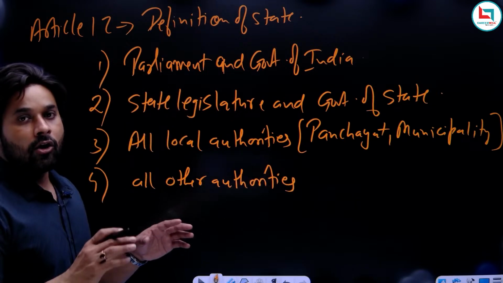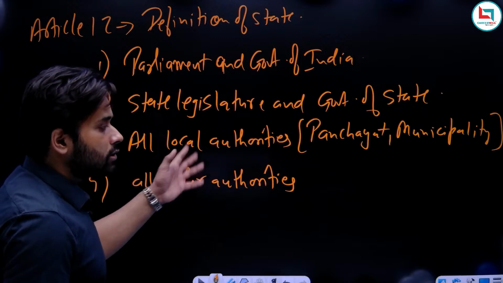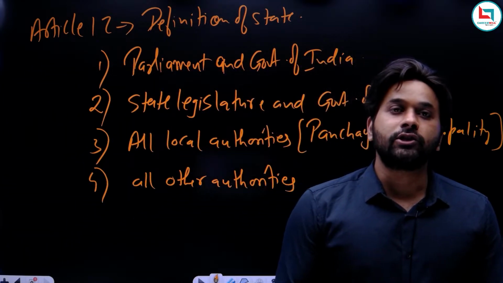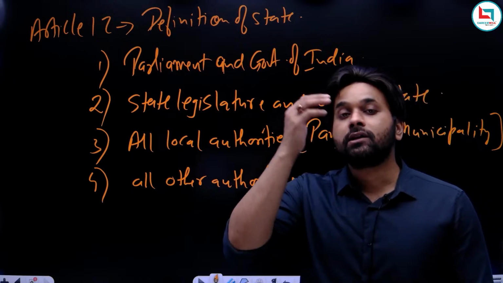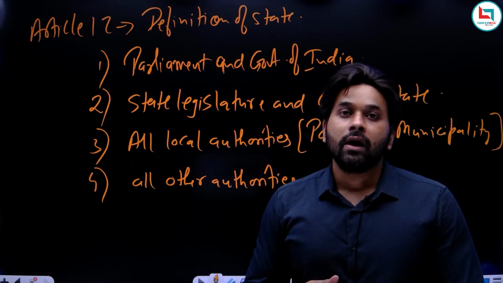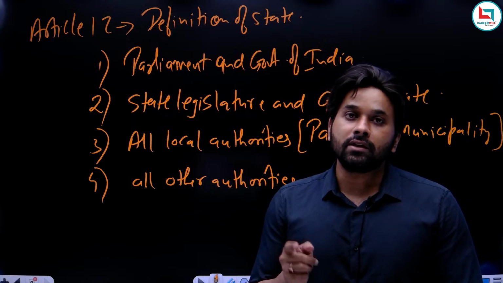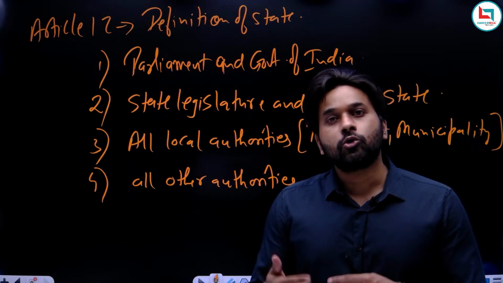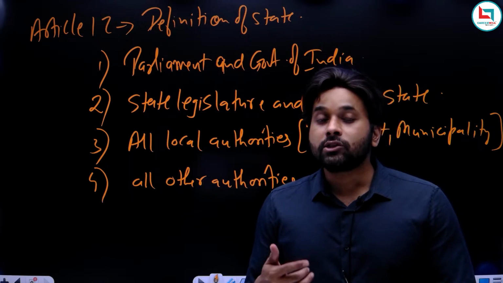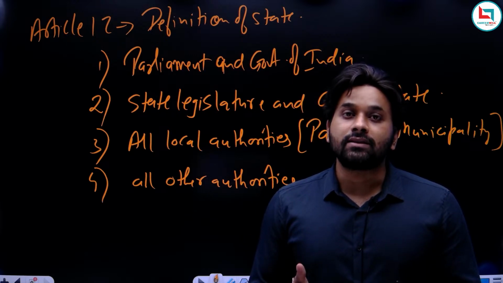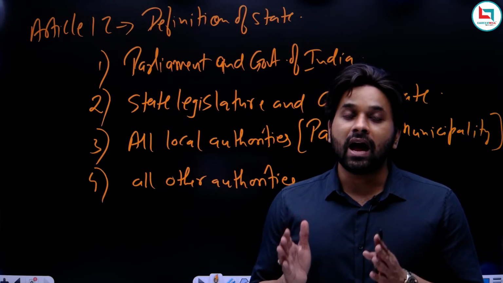What is meant by all other authorities? It is for the court to decide whether a particular authority comes under the definition of state or not. Many years ago, the question was asked of the court whether BCCI, the governing body of cricket in India, falls under the definition of state. Many times such a question comes in the examination. I mean, such a question comes before the court whether this particular body can be considered as the state under Article 12.